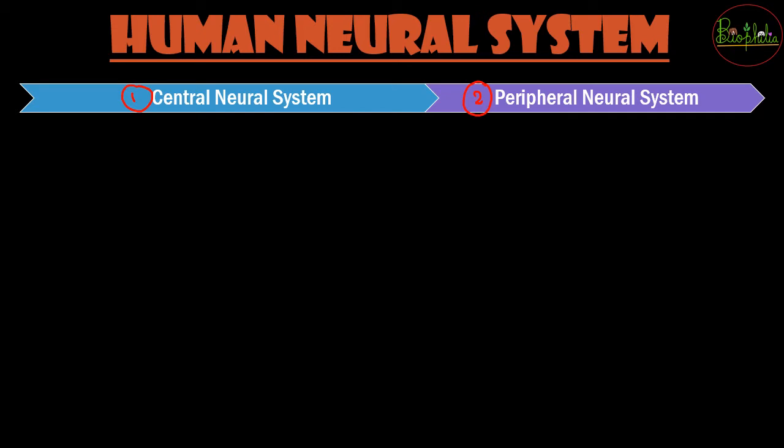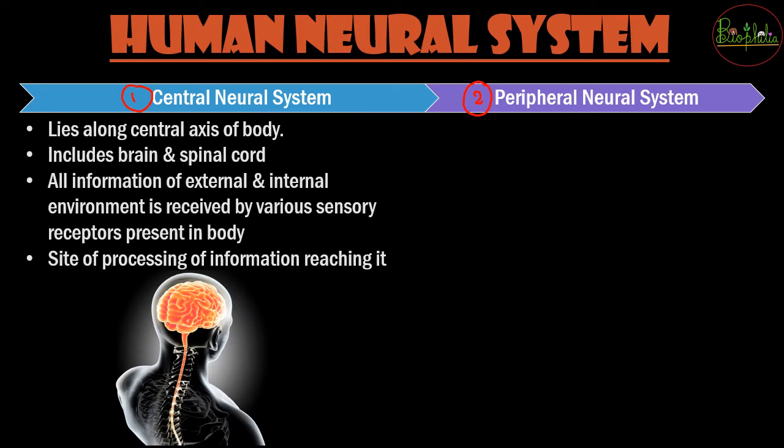So central nervous system जो होता है, as the name suggests, is going to lie at the central axis of the body. So central axis में कौन से parts होंगे? You are going to have the brain and the spinal cord, which constitute the CNS of the body, and this is the place wherein all the information, either external or internal, is going to be received from various sensory receptors.